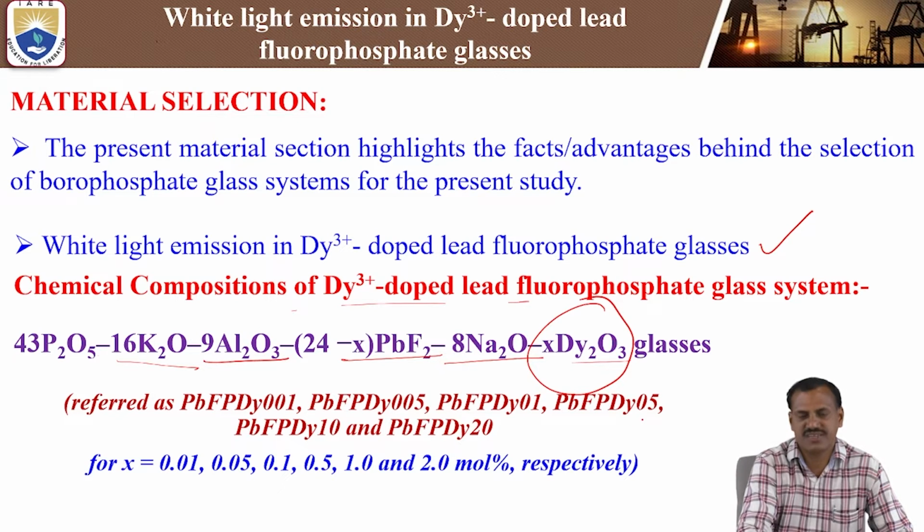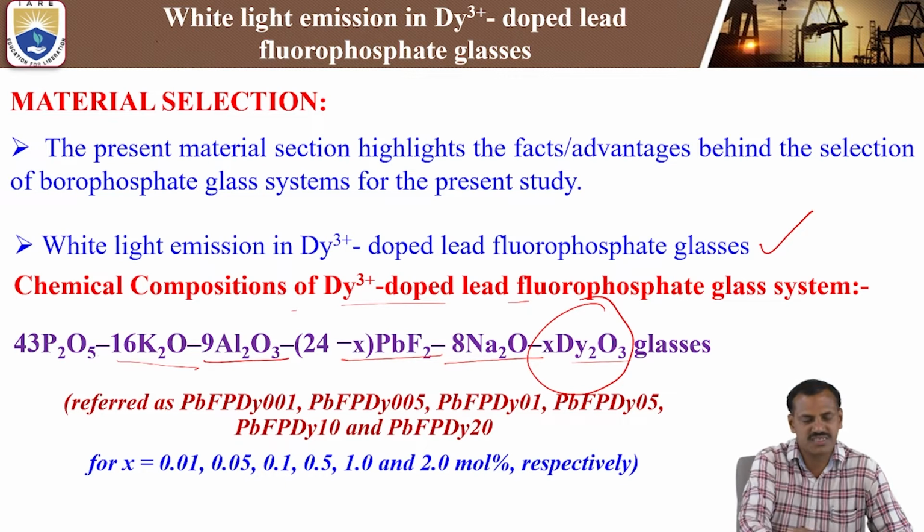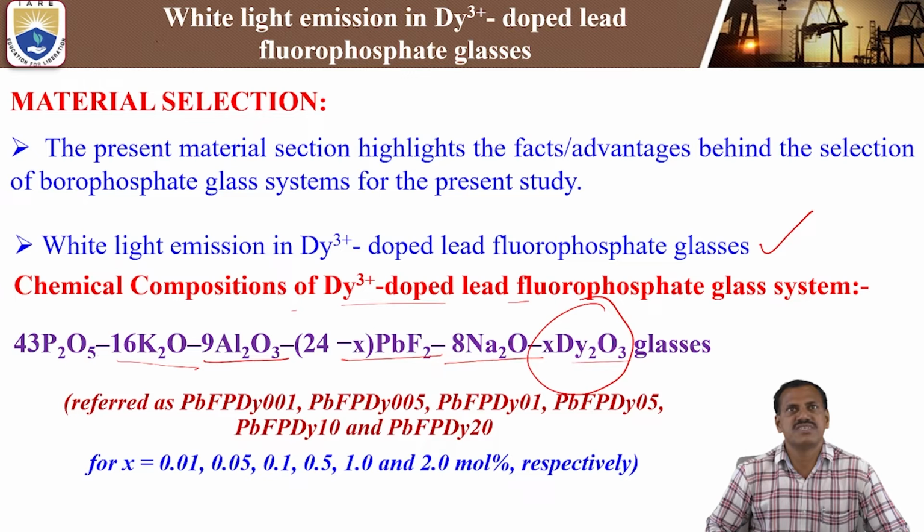Next, 0.5 concentration, and 1 mole and 2 mole. Here in this paper we refer to it as lead fluorophosphate doped with dysprosium 3+ ions, with concentration from 0.01 mole percent to 2 mole percent of dysprosium oxide. So these are the chemical compositions of the present study lead fluorophosphate glasses.